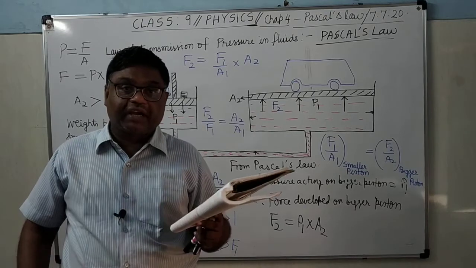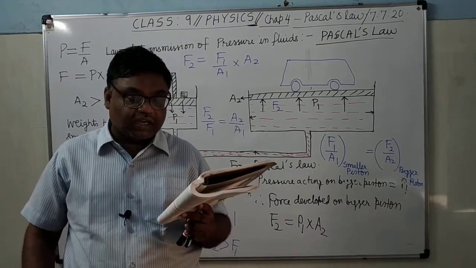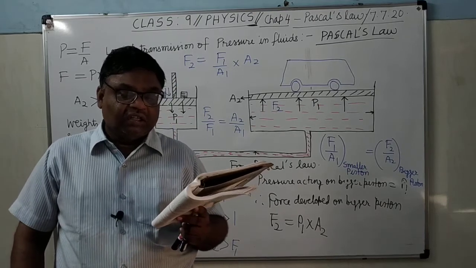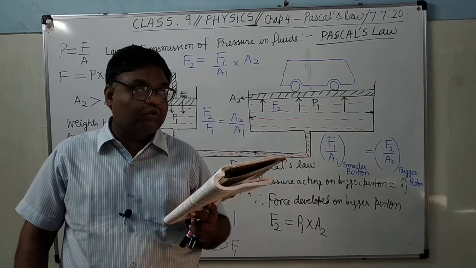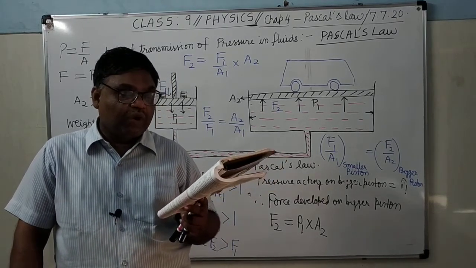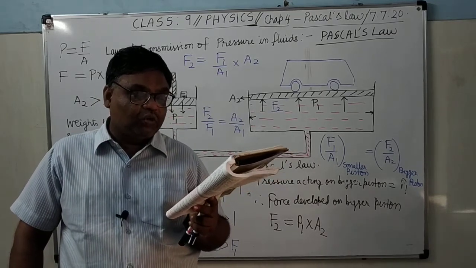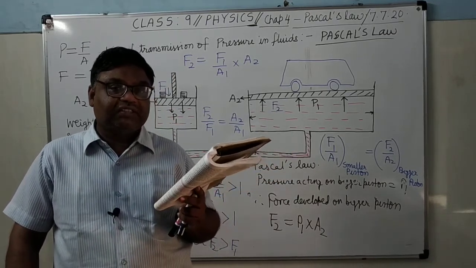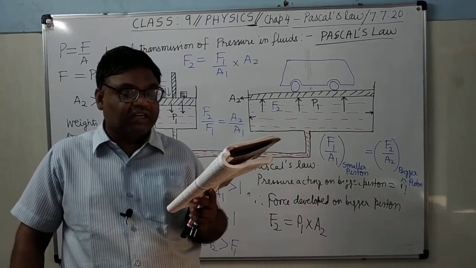The piston is of black color shown in the diagram. This smaller size piston moves to and fro, in and out in the master cylinder, while the bigger size piston, B1, B2, moves in and out in the wheel cylinder.